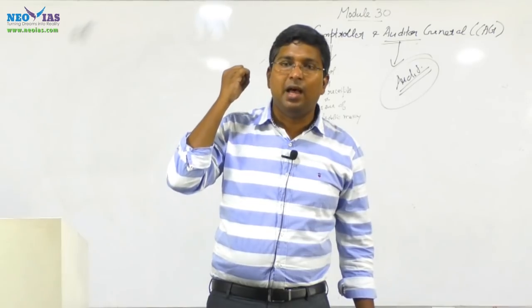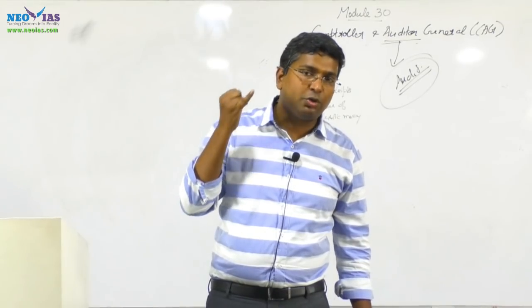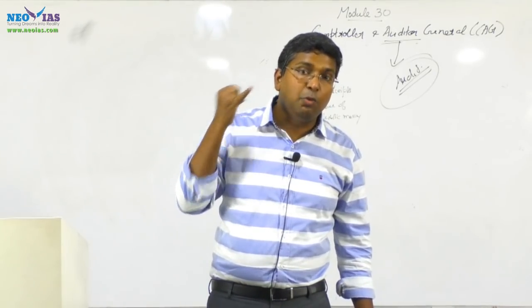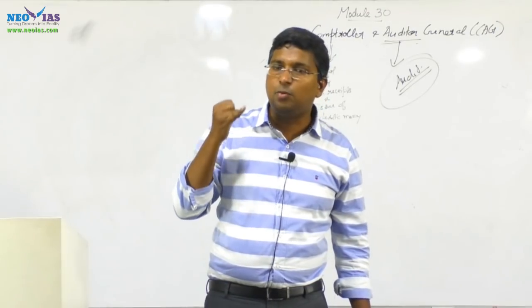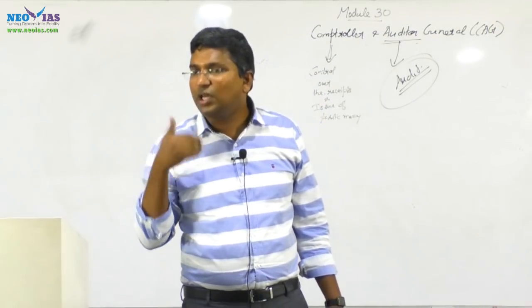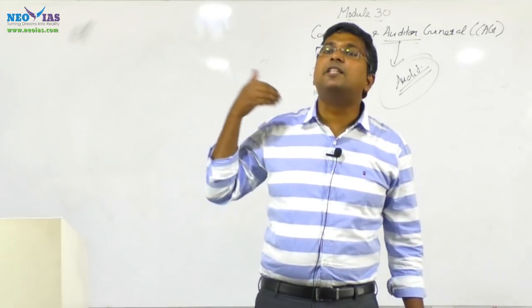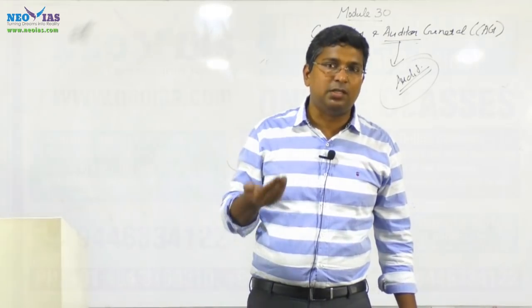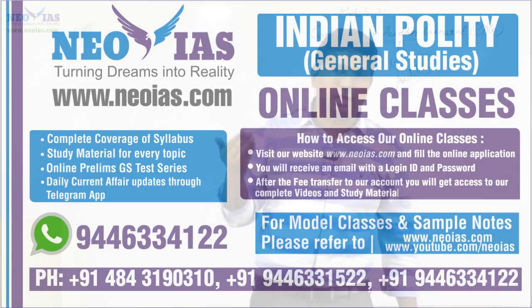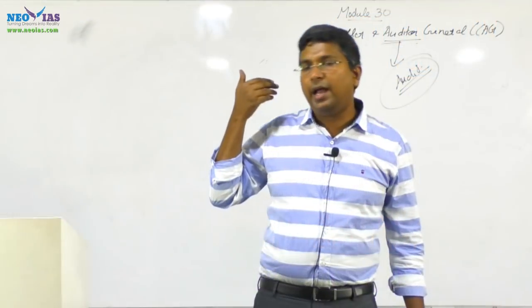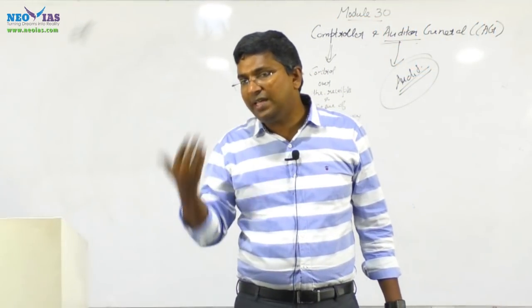Be very clear regarding the autonomy, how the constitution has given them autonomy. Regarding the removal process, the CAG is removed in the same manner as a judge of the Supreme Court. Regarding their expenditure, it is charged expenditure. Regarding the CAG tenure, it is 6 years or 65 years of age. Who appoints the CAG? It is the president. And when he wants to resign, to whom does he give the resignation letter?